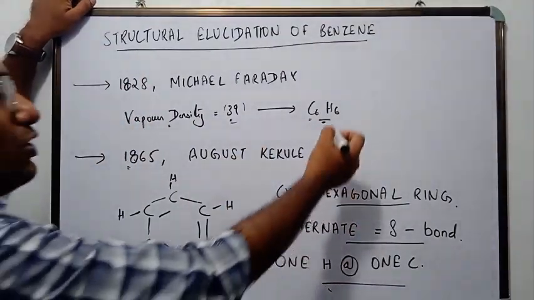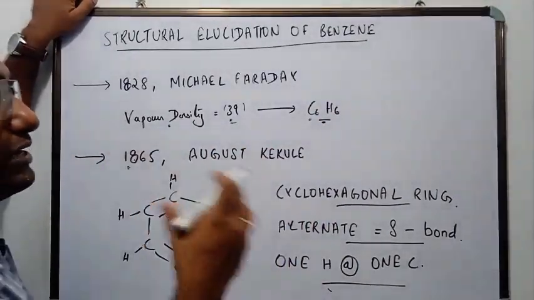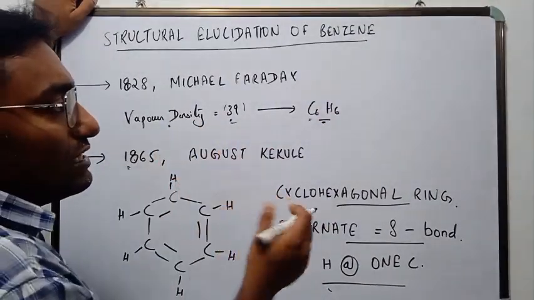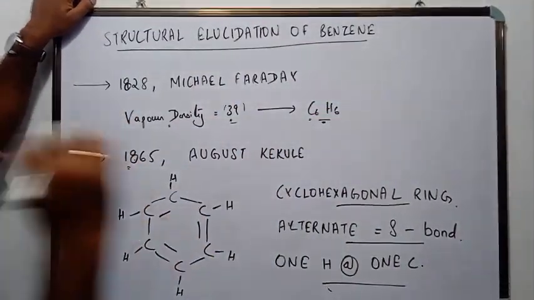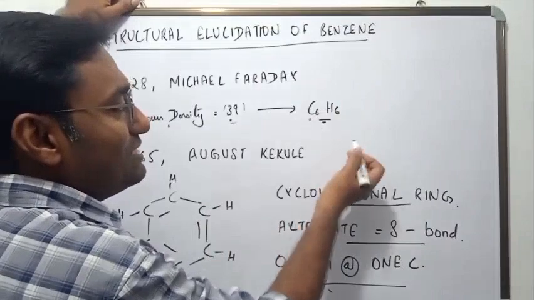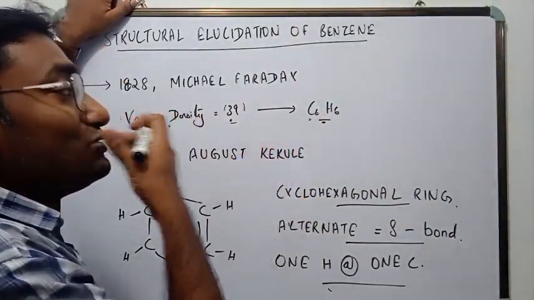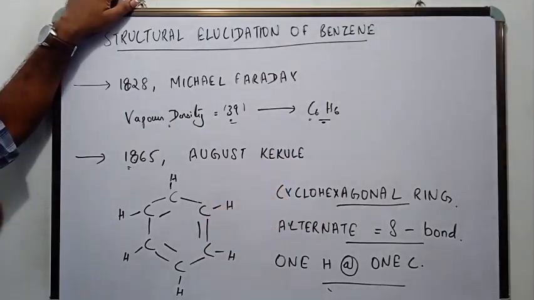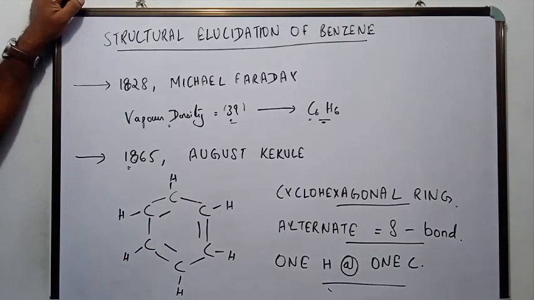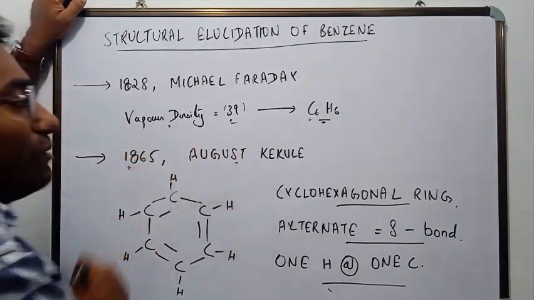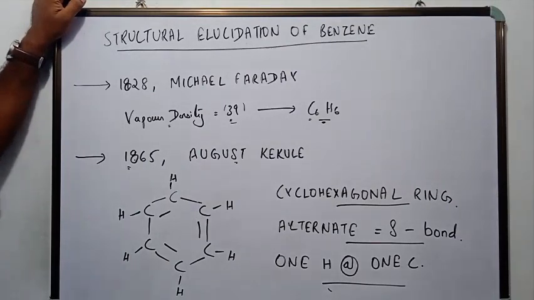So scientists all across the world were now in the race to find out a structure that would accommodate this molecular formula. They were all in the race to find out the structure of benzene because now the molecular formula is known, and they were all racing to see who would find it first. But it was only in the year 1865 that a German chemist named August Kekule came closest to the structure of benzene. So what did he say?